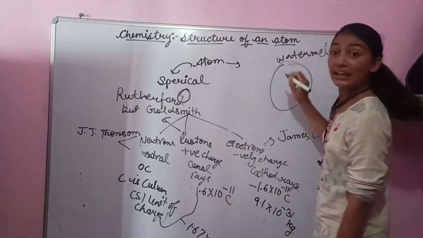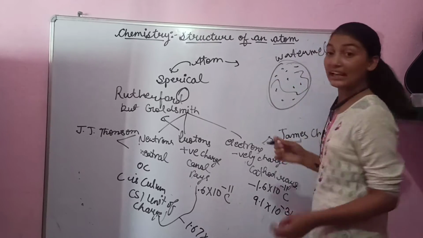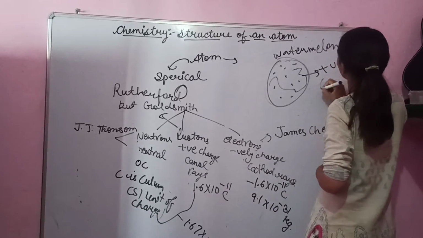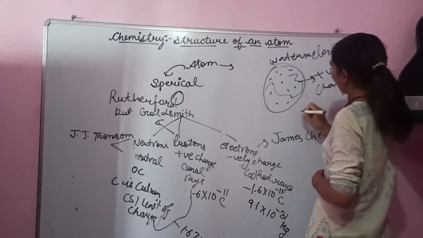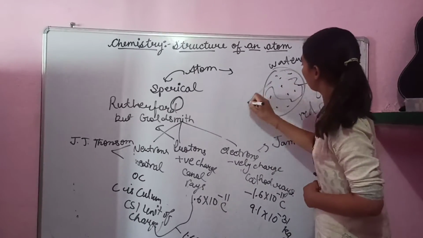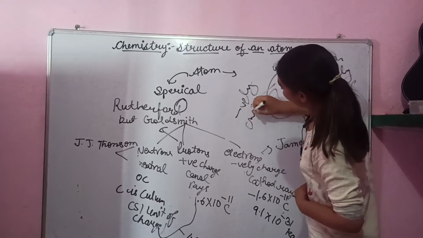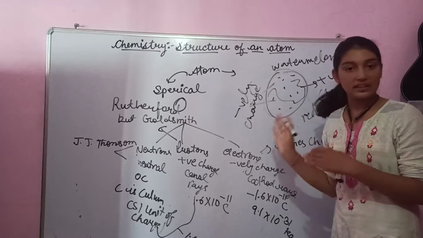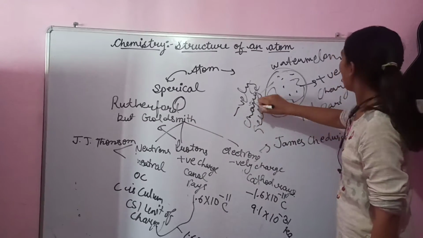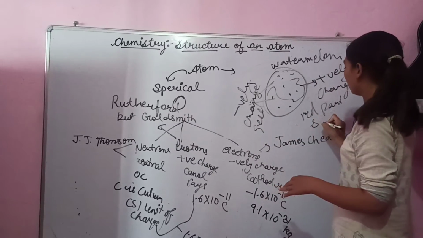In a watermelon, the red edible part that we eat is positively charged, and the seeds are negatively charged. He also said that the amount of negative charge in the seeds and positive charge in the red part are the same, so the atom is neutral.